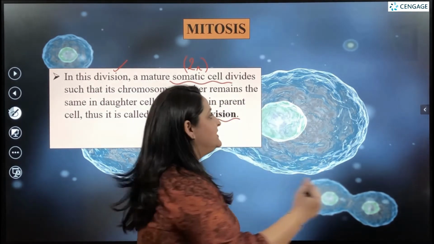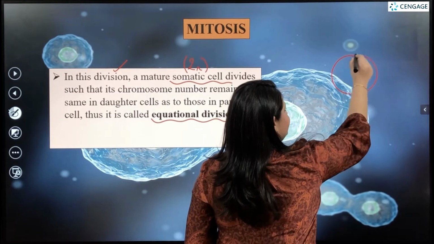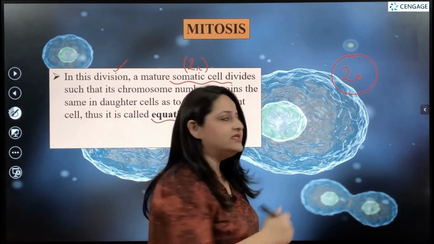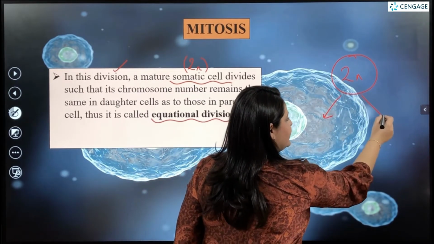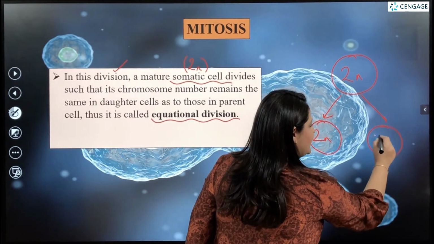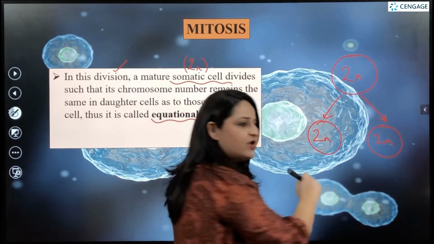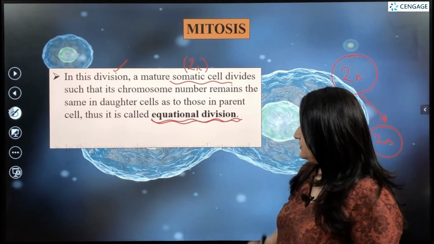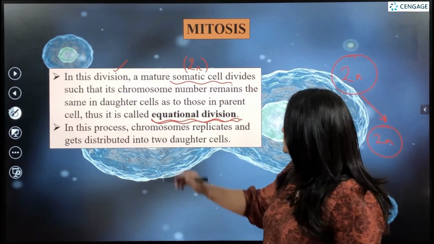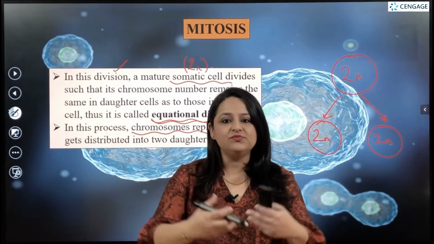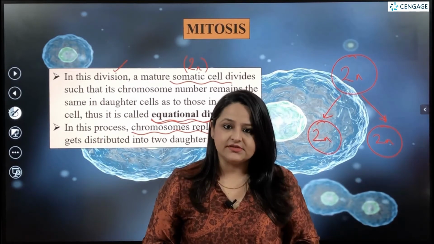Suppose this is a parental somatic cell which undergoes mitosis. By the process of this division, this parent cell is going to divide into two daughter cells, both of which have an equal number of chromosomes. It is because of this that mitosis is known as equational division. In this process, the chromosomes are first replicated, and then these replicated chromosomes are distributed in the two daughter cells. So let's study more details of mitosis.